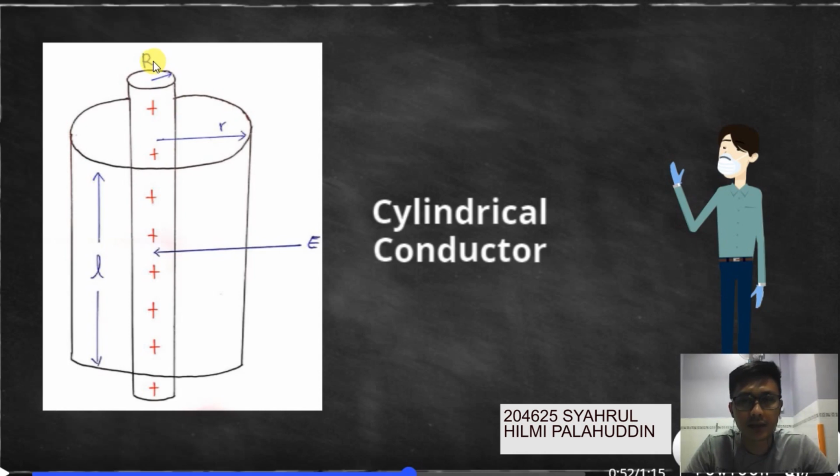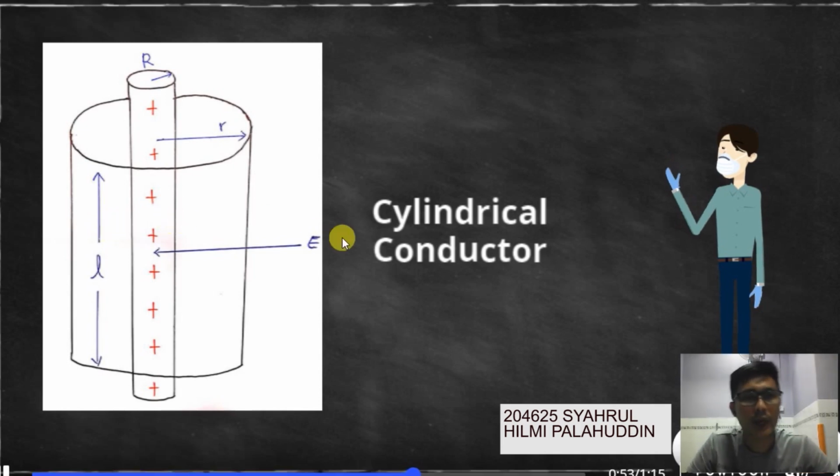Capital R here is the radius of the cylinder, and small r here is the radius of the Gaussian cylinder. The electric field is going to emanate away from the positive charge, and the length of the Gaussian cylinder here is L.